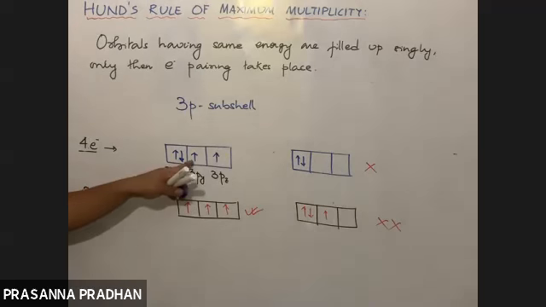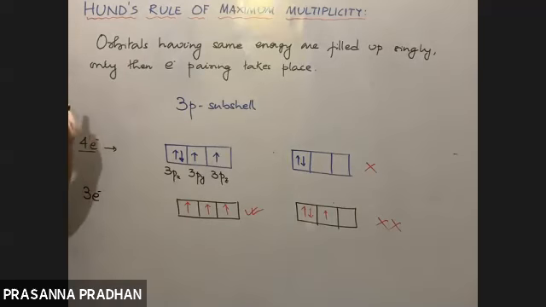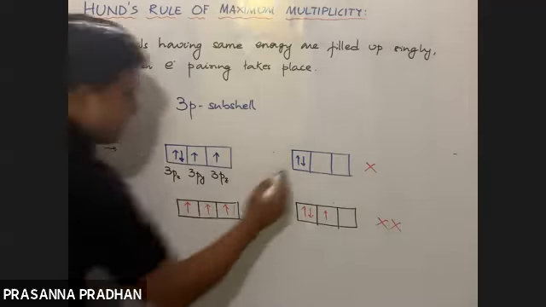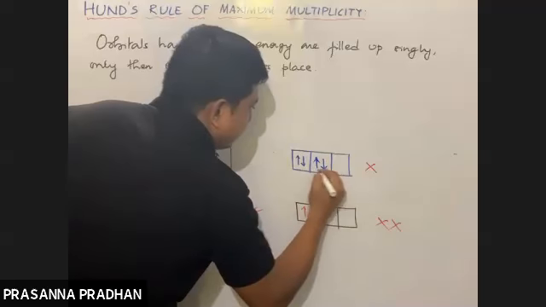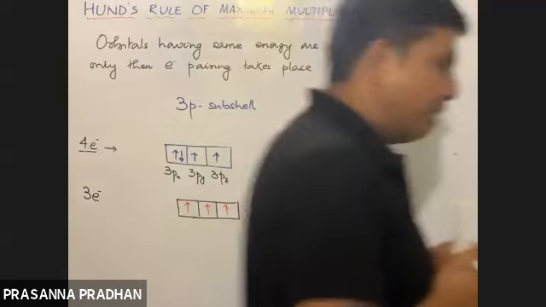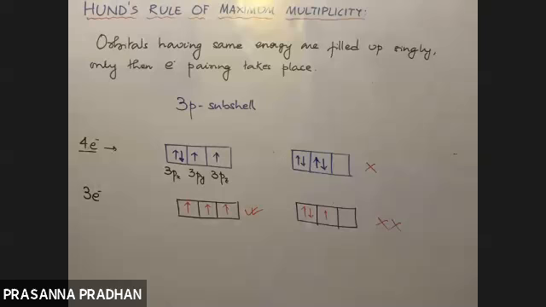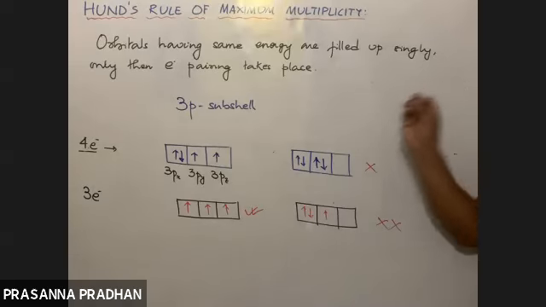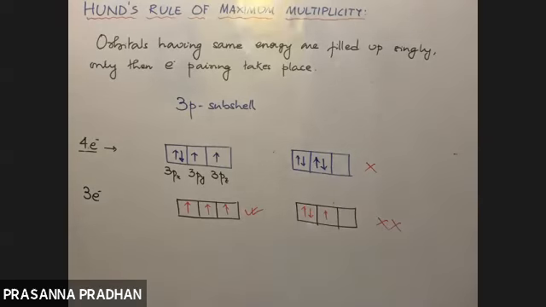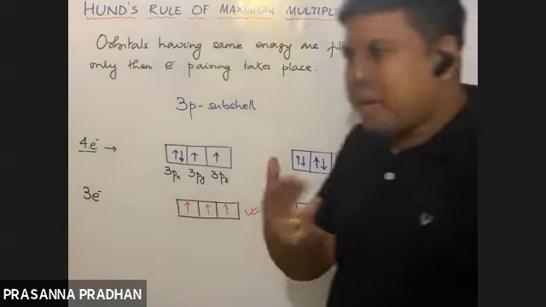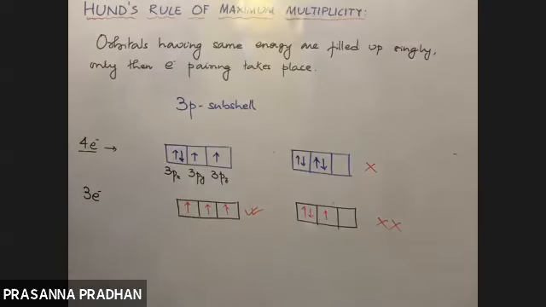So how many unpaired electrons are there? These are known as paired electrons. They are unpaired electrons. 2 unpaired electrons. But is this correct now? 4 electrons will you fill up in this way? No, this is absolutely incorrect. So this is all about Hund's rule. So simple. देखो ना, it states that the orbitals should be filled up singly like this. Same about D. D में 5 D orbital पहले singly fill up होगा, then pairing will occur.